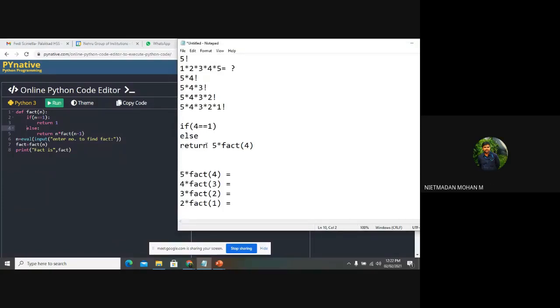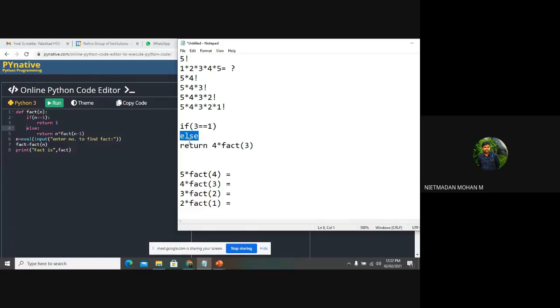It means return n into fact of n minus 1. Now the n will become 4. 4 into fact of n minus 1, the fact of n minus 1 will be 3. So this statement, 4 into fact of 3, will be stored in the return value. And again, what will happen? Fact of 3 function has been called. So the value will be changing over here. 3 is equal to 1. The condition will be false.